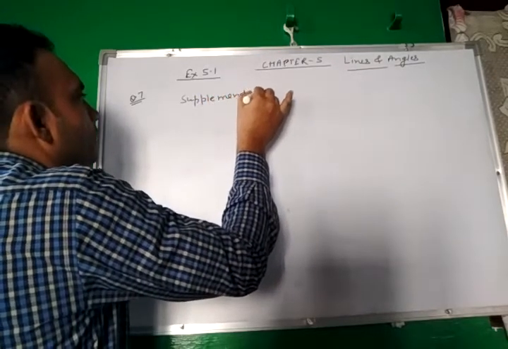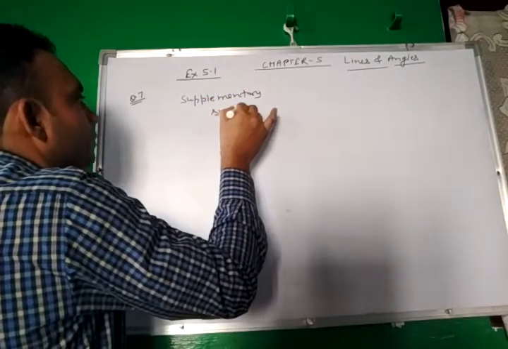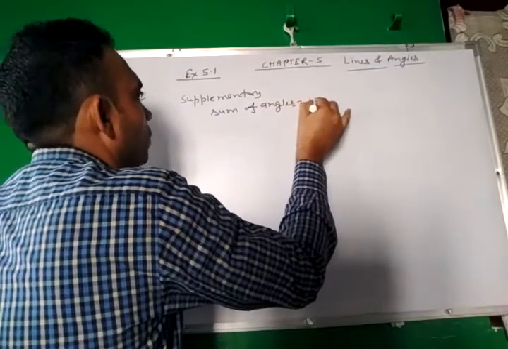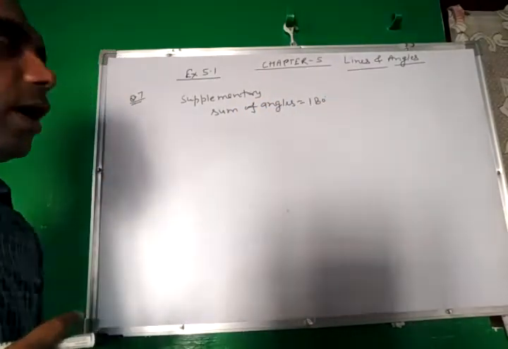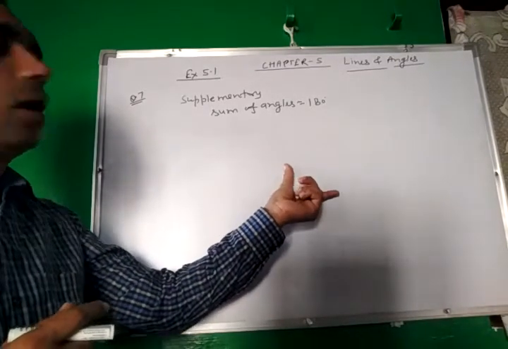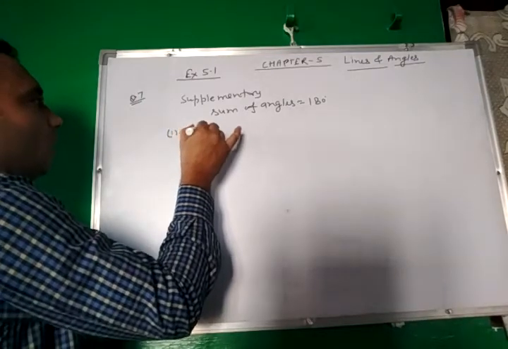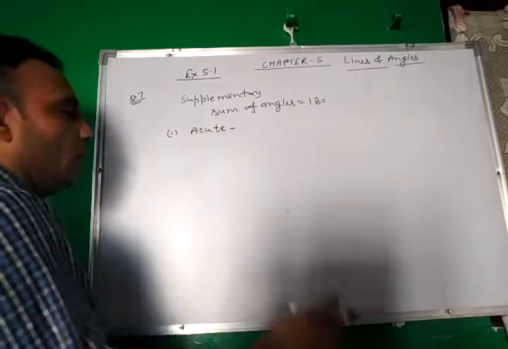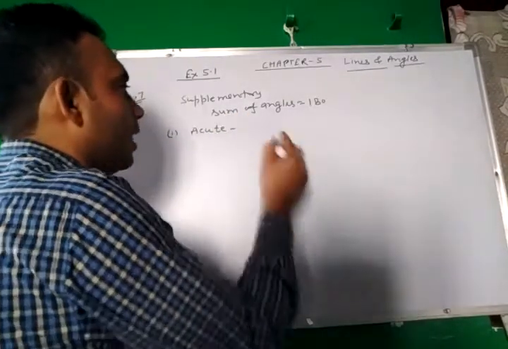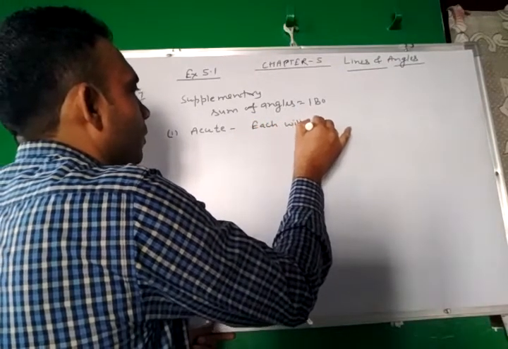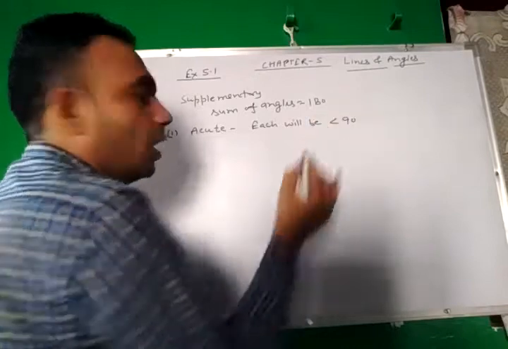Supplementary implies the sum of angles is equal to 180 degrees. Two angles whose sum is 180 are called supplementary angles. Now let us take both the angles are acute. If both the angles are acute, then each will be less than 90 degrees.